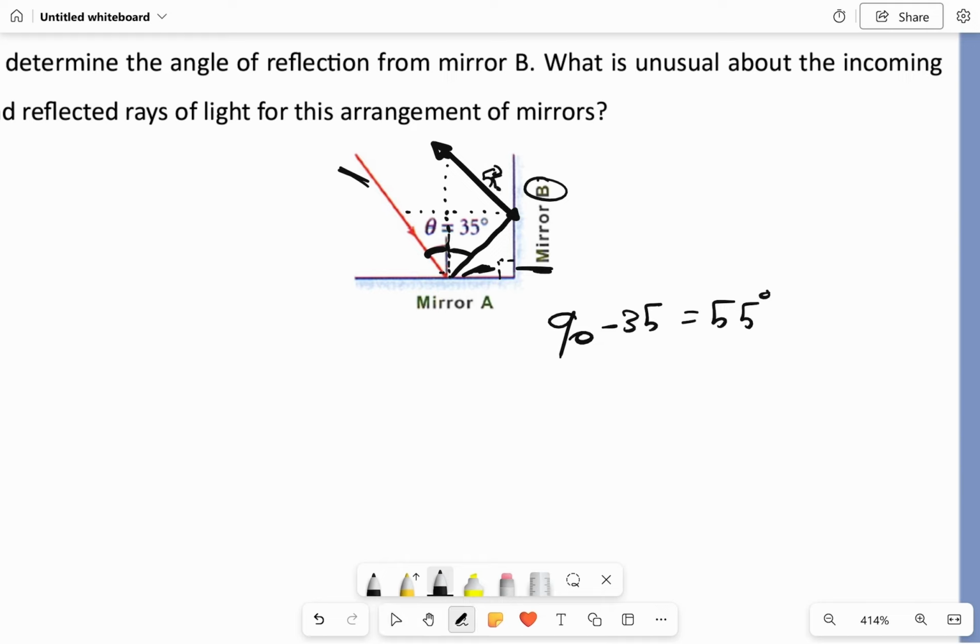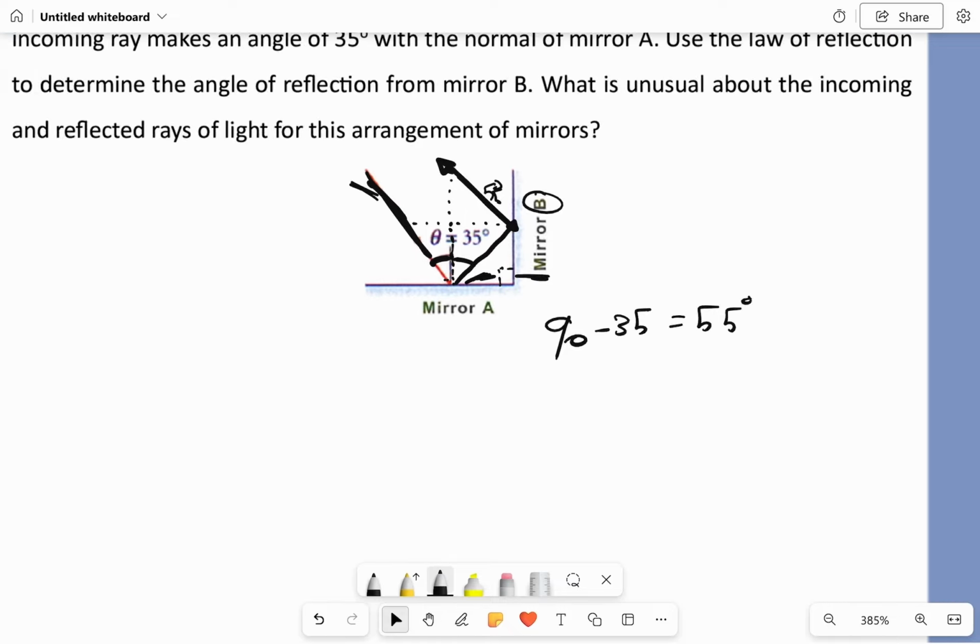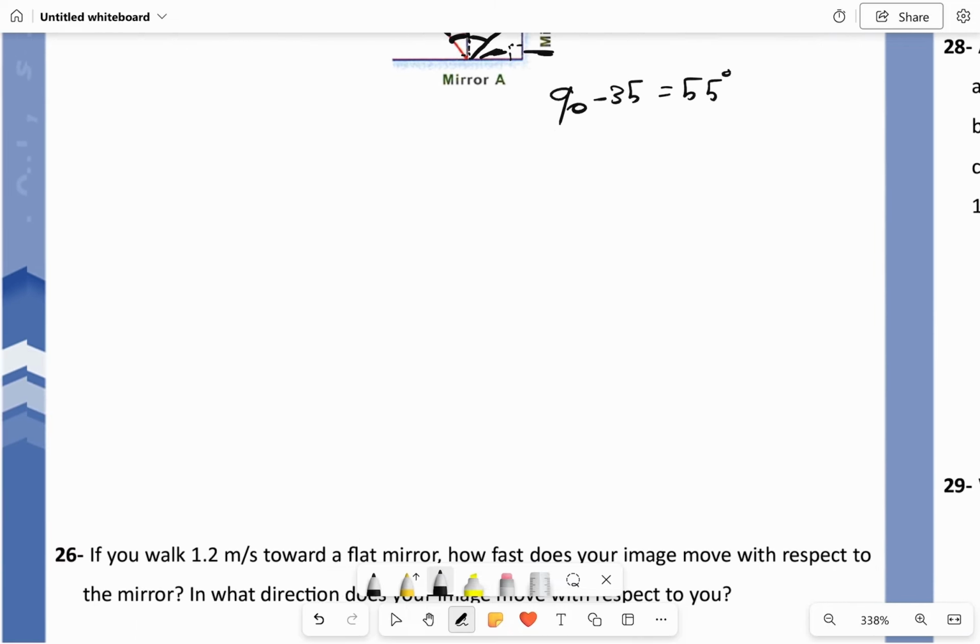Okay, what is unusual about this case is that the incoming ray from mirror A and the reflected ray from mirror B are parallel. Okay, that is what's unusual. We have two mirrors, that's why.